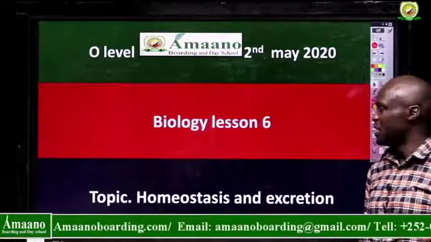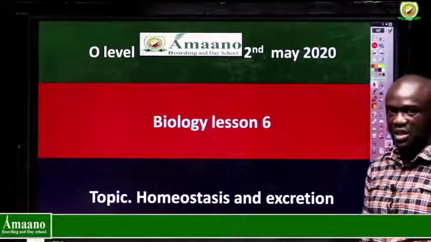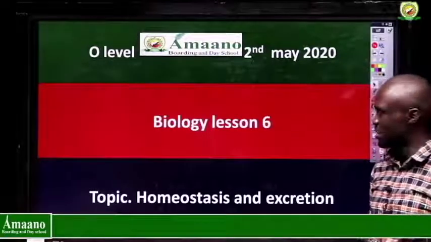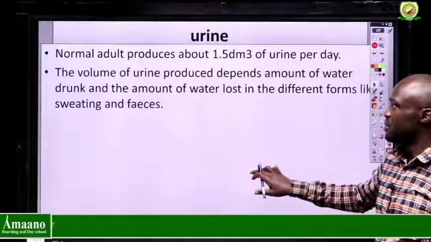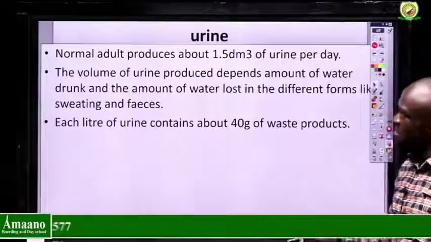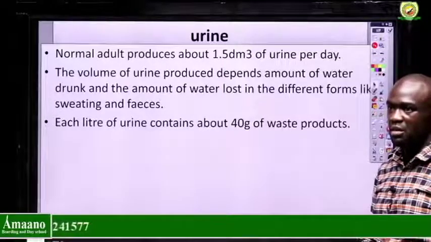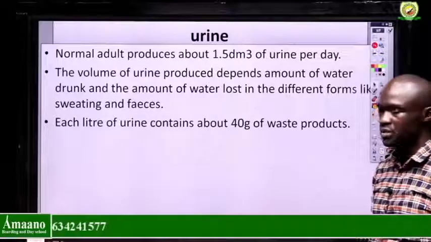In our last tutorial, we were looking at coordination. We looked at coordination and homeostasis. Now today, I want us to look at homeostasis and excretion. And when we talk about homeostasis, I want us to first look at urine, because it's one of the waste materials that are always removed from the body.